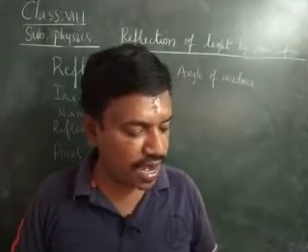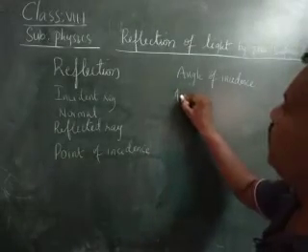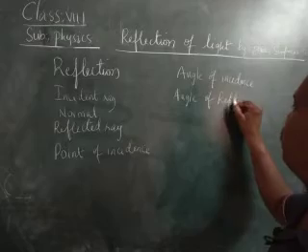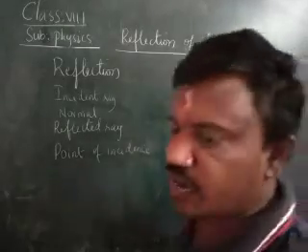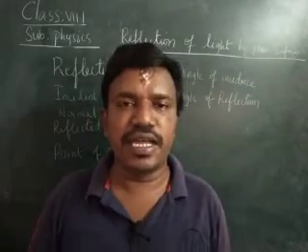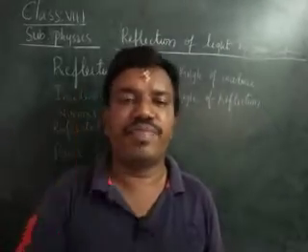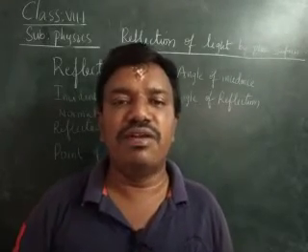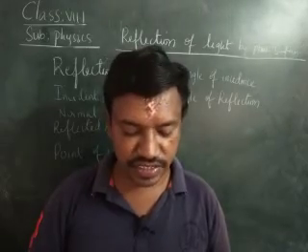Next, we have the angle of reflection. The angle between the normal and the reflected ray is called the angle of reflection.